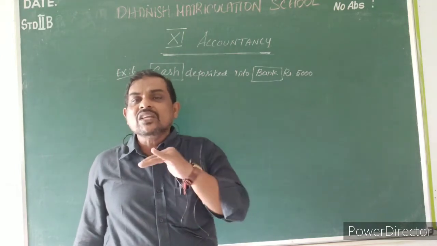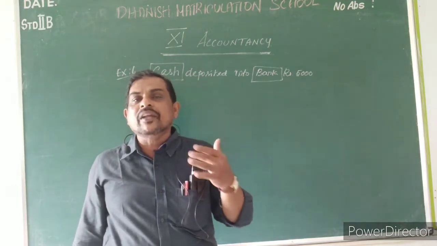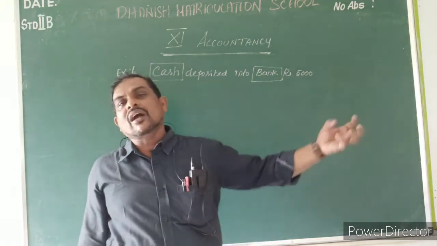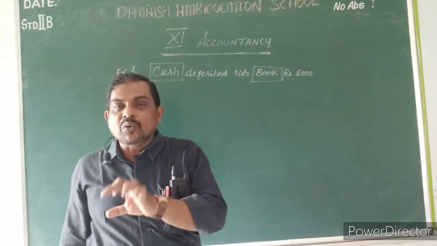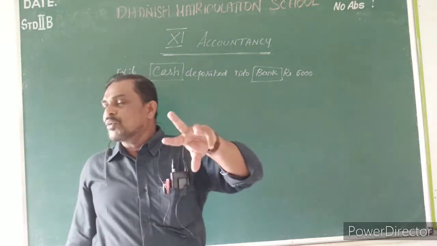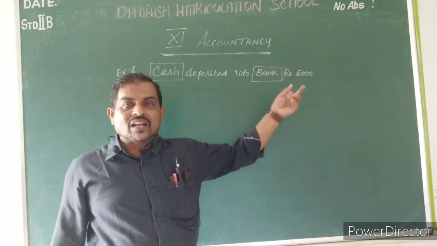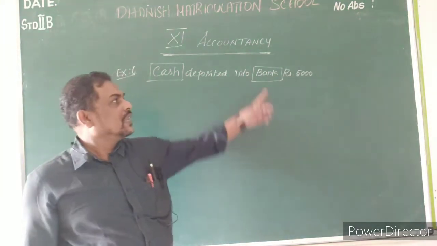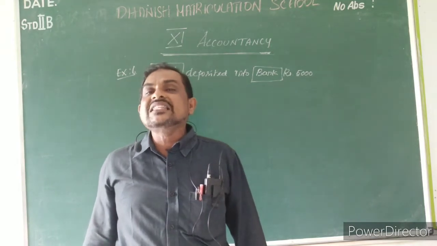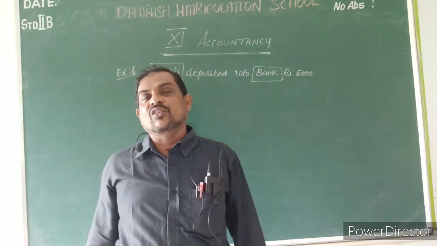Here there is no use of a debit entry in the real account, because nothing is coming inside. Only cash is going outside. So in the real account we have to take only the credit entry, no debit entry. So we have to use the rule of the personal account now. Here the bank account is the personal account. What is the rule for a personal account? Debit the receiver, credit the giver.